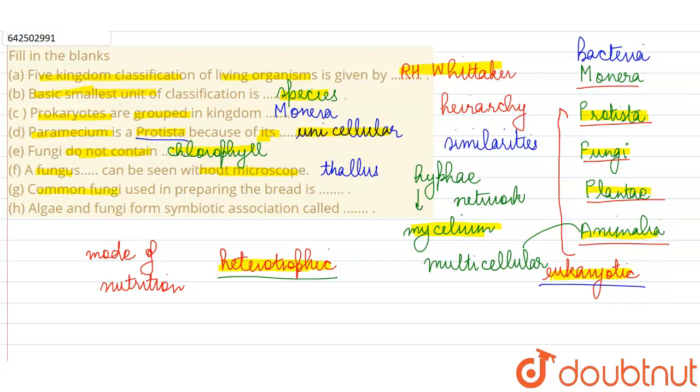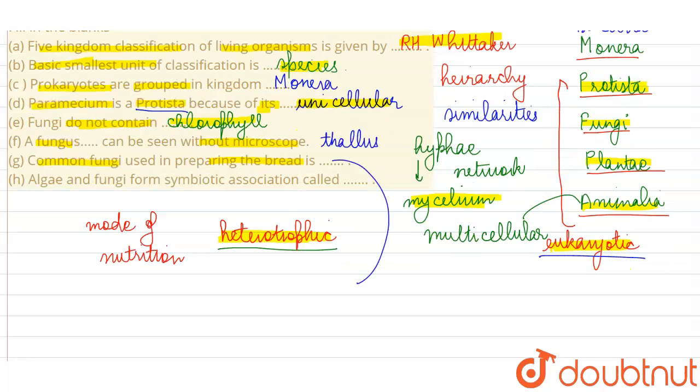Then they are saying common fungi used for preparing bread is dash. Now the fungus which is most commonly used in the baking and brewing industry is yeast. It is a unicellular fungus and we use it for baking as well as fermentation. So here our answer is going to be yeast.